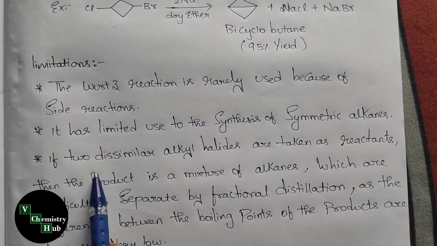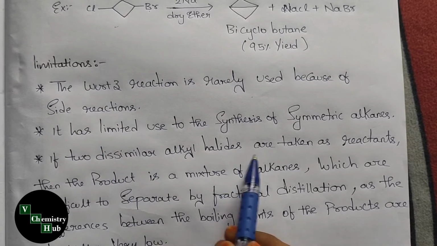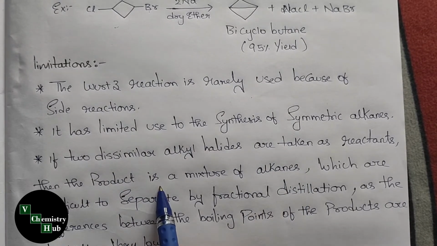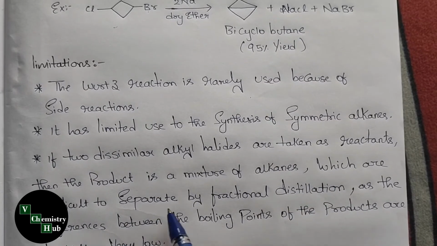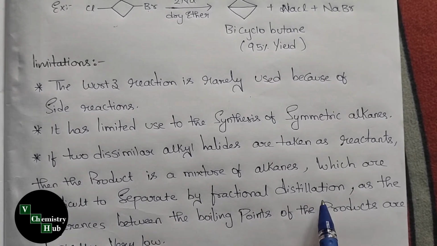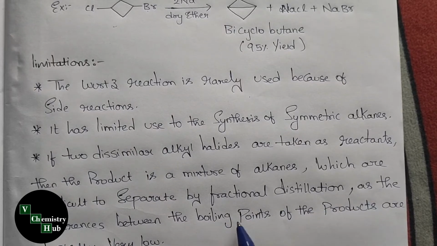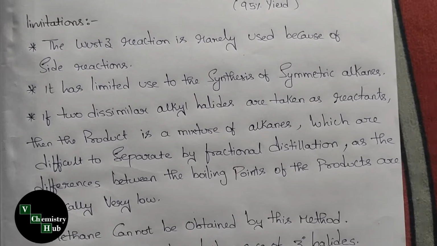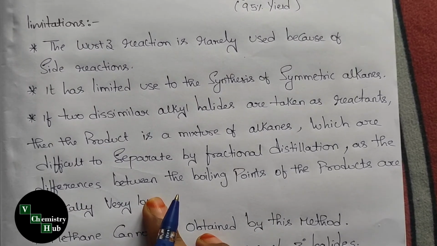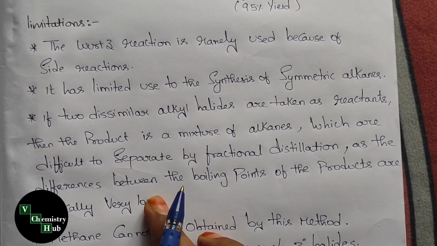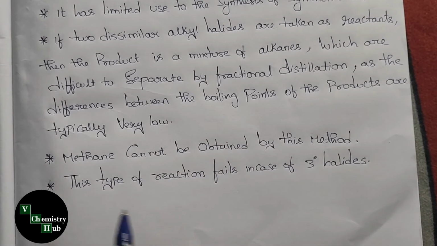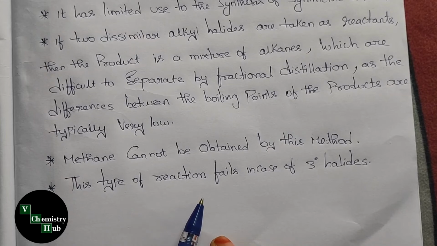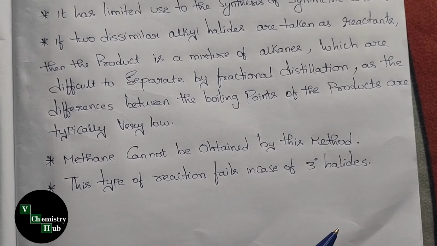Also, if two dissimilar alkyl halides are taken as reactants, then the product is a mixture of alkanes which are difficult to separate by fractional distillation, as the difference between the boiling points of the products is typically very low. We discussed this in the previous examples of unsymmetrical alkanes. Methane cannot be obtained by this method. This type of reaction fails in case of tertiary halides.